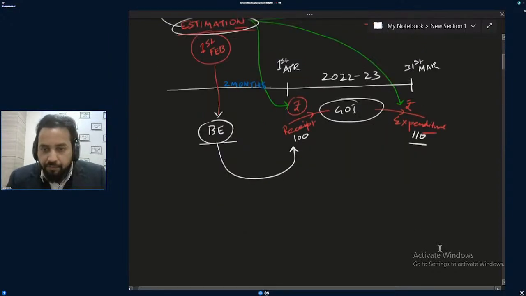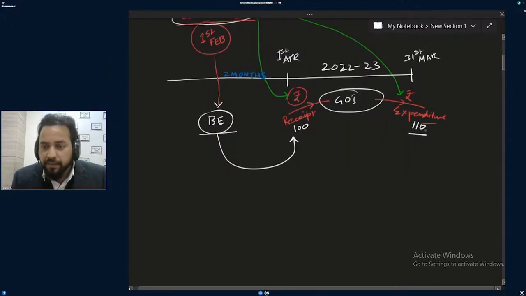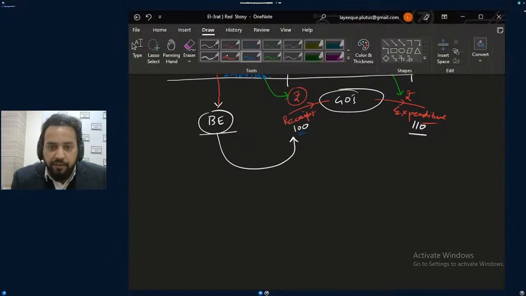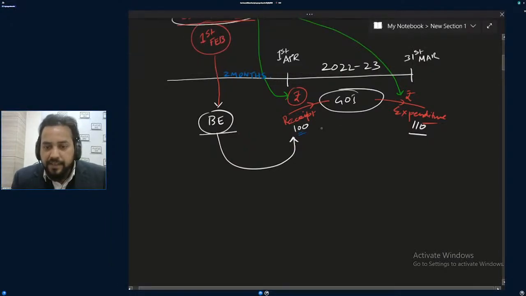Okay, so when government is saying this, it is not possible. How can you do expenditure of 110 when you are receiving only 100? So government will be taking 10 as loan. This is called government borrowing, and this government borrowing is called fiscal deficit. So 10 is fiscal deficit.